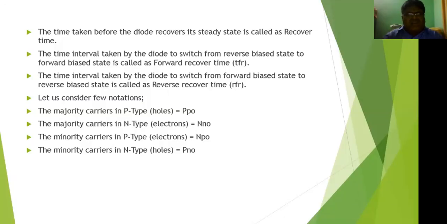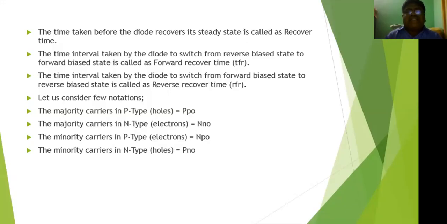So these all belong to the diode. Once you understand the diode switching times, automatically you will understand the switching times of the transistor. So please try to understand the switching times of the diode.